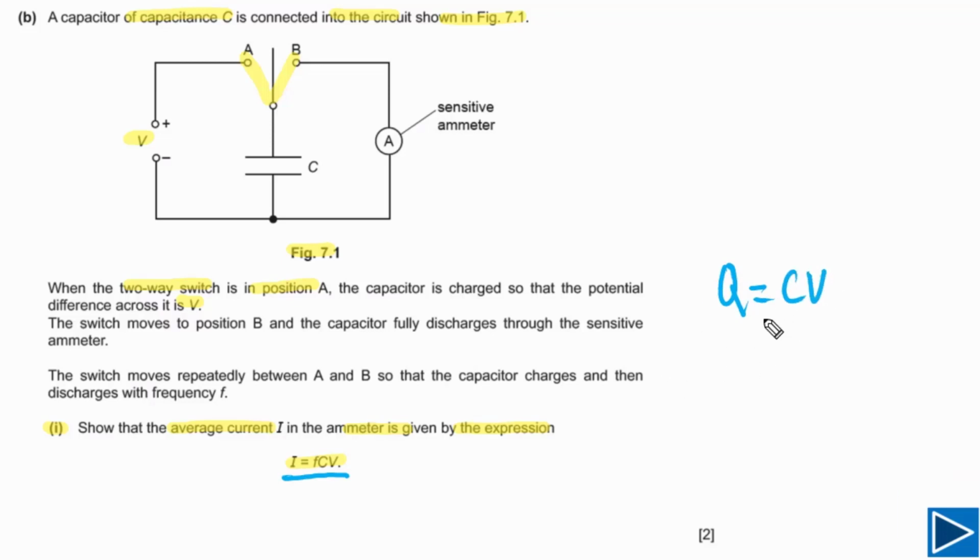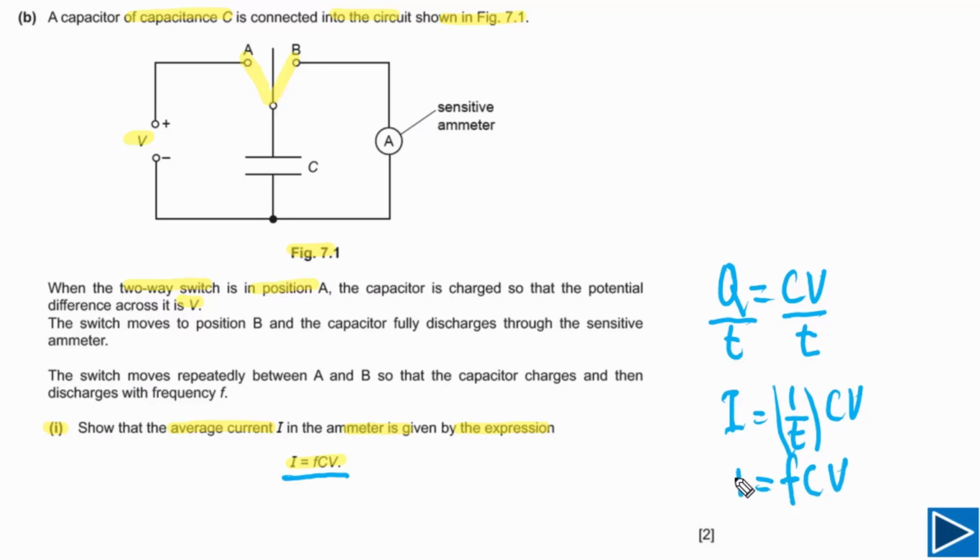Now, if we divide both sides by T, and T is the time taken for a capacitor to charge and discharge, then on the left side we have Q over T, and Q over T is equal to I. If we look at the right side, we can also rearrange. Now 1 over T is simply 1 over time period, and that is equal to the frequency, small f. So finally, we have got I is equal to FCV.